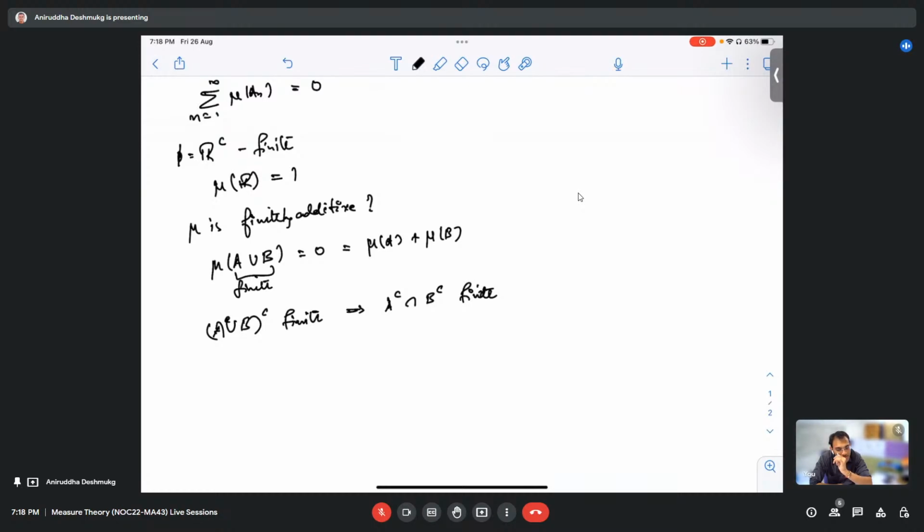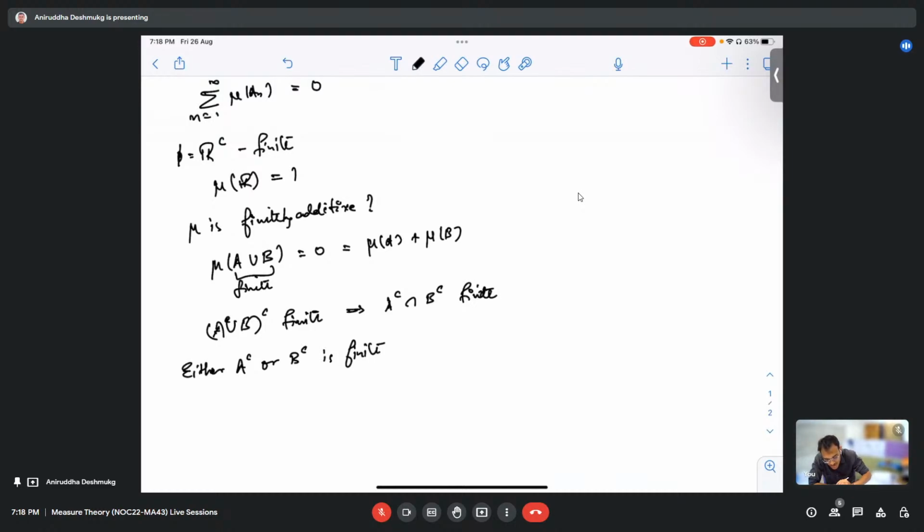So what happens? One thing is that at least one of them is finite, right? No, not at least. I mean, either A complement or B complement is finite. Because if both A and B are finite, then A union B is finite, so its complement is not finite. Okay.